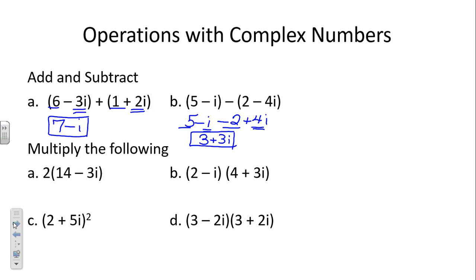All right, now we're going to multiply. So now we have a real number 2 times a complex number, 4 minus 3i, or 2 complex numbers. This one just doesn't have an imaginary part, it only has a real part. And when we do that, what do we need to remember to do?